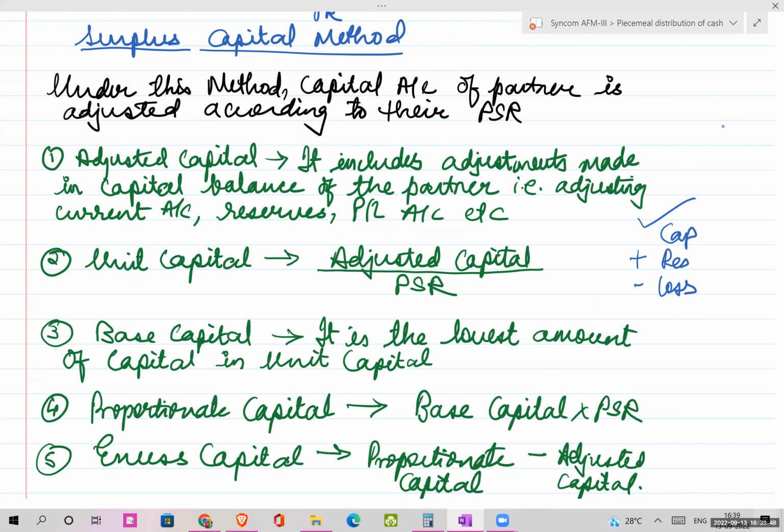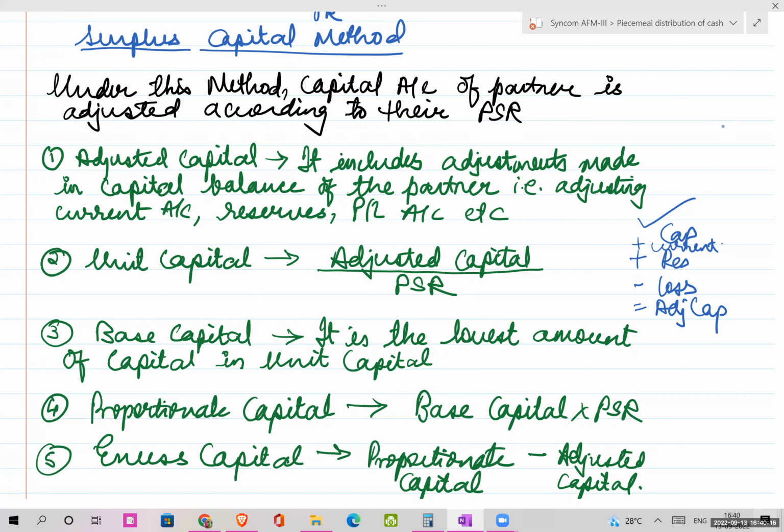Capital, add your reserves, less your accumulated losses. This gives adjusted capital. So it includes adjustments made in capital balances of the partners, that is adjusting current account, reserves, P&L account, etc. If any current account balance is also given to you, please include that current account as well.